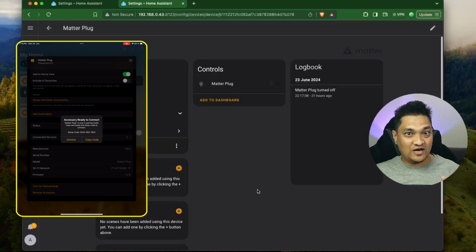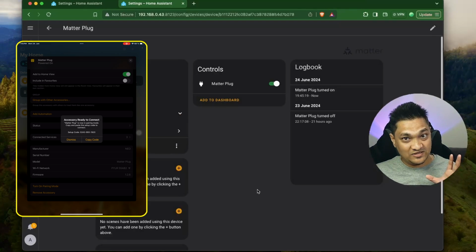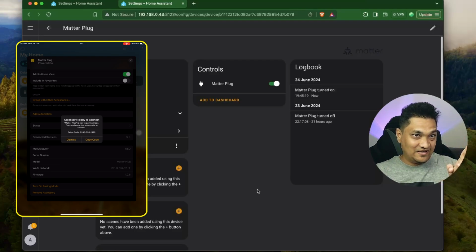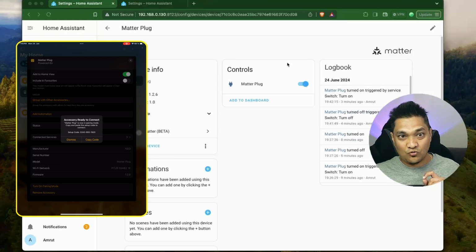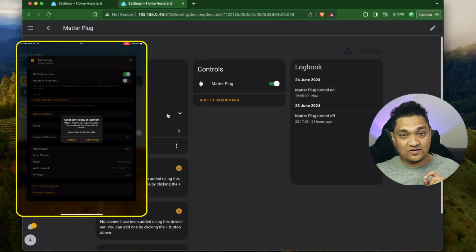Now, if you want to see how you can set up the Matter server using Docker, then there's a video that I will link here. It's one of my older videos wherein I've shown you how I have set up the Matter server with Home Assistant using Docker. I'll link it in the description below, along with the article showing you the entire setup. So you can refer to that article as well as the video. So right now I have connected this to a different instance of Home Assistant. This is the Home Assistant OS, and this is the Home Assistant which is running on a Docker container.